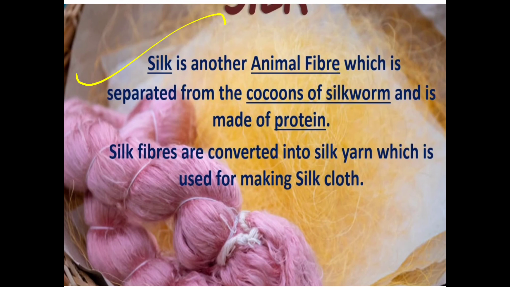Okay, silk is another animal fiber which is separated from the cocoons of the silkworm. In the sense what, they will separate it from the cocoons of the silkworm. It is a protein, actually a protein of the silkworm. So they will separate it from the cocoons and make that silk. After that they will do some process and make this silk fiber. See here, on the backside of that one some image is there. Like that finally we will get that silk and they will make the silk cloths.